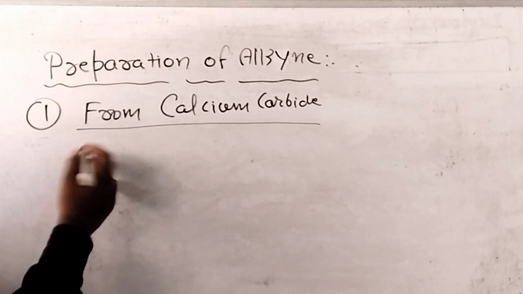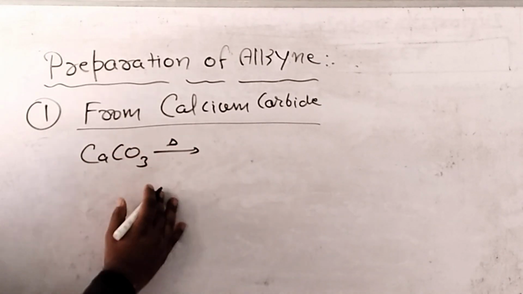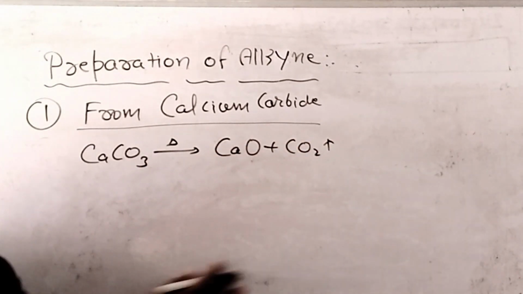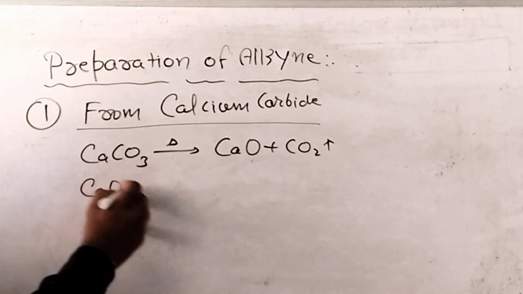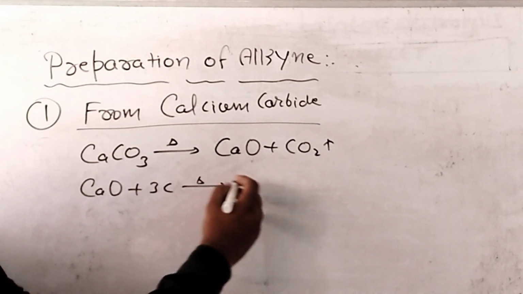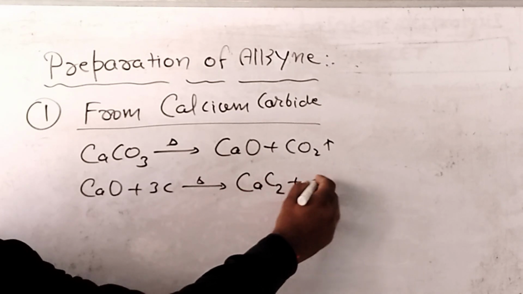First we will discuss preparation of calcium carbide. By thermal decomposition of calcium carbonate, calcium oxide and CO2 are obtained. Whenever calcium oxide reacts with 3 moles of carbon, after heating we get CaC2, the formula of calcium carbide, and CO gas.